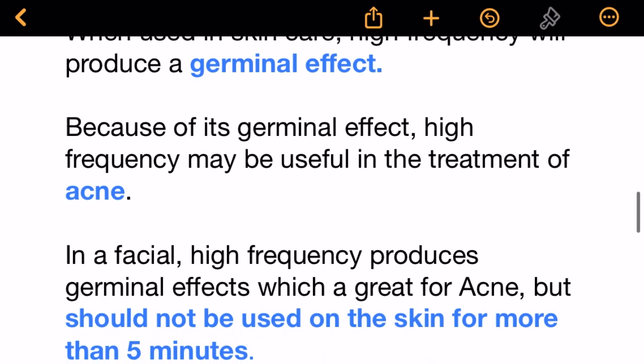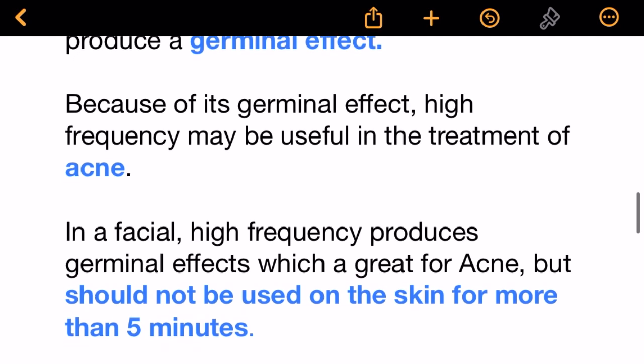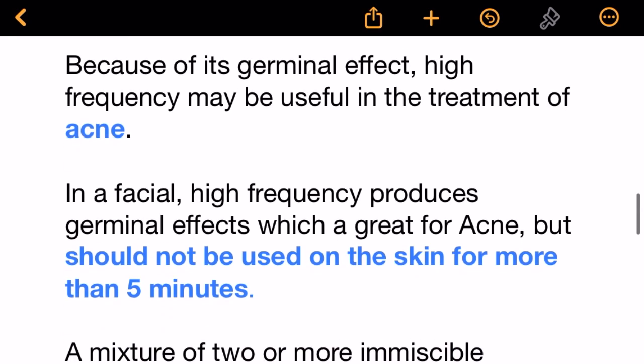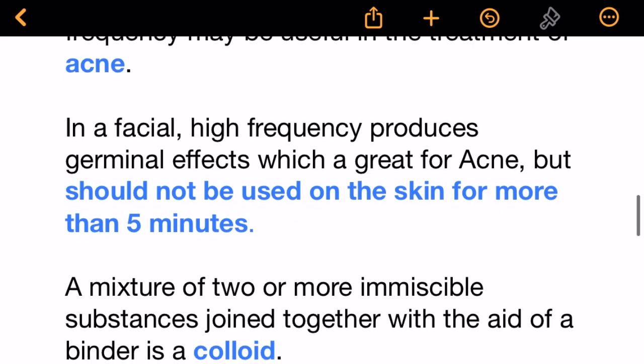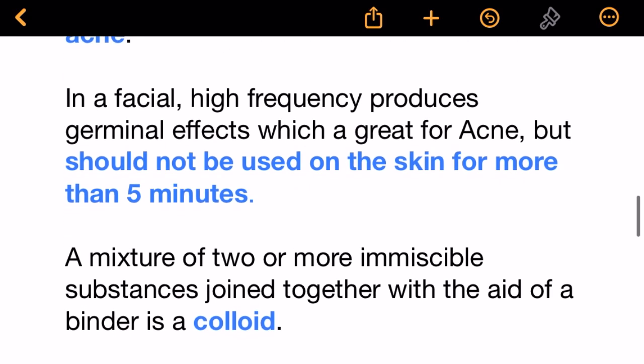In a facial, high frequency produces germicidal effects which are great for acne, but should not be used on the skin for more than 5 minutes. A mixture of two or more immiscible substances joined together with the aid of a binder is a colloid.